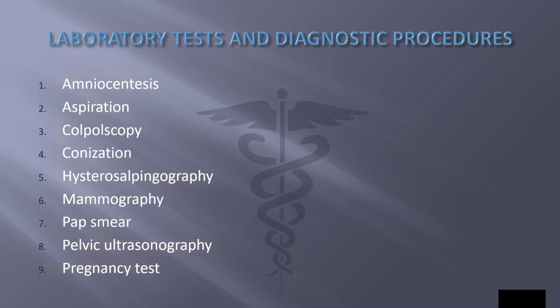Pap smear: insertion of an instrument, a spatula, into the vagina to obtain a sample of cells from the cervix, the neck of the uterus. Microscopic analysis of the smear can detect the presence of cervical cancer. Pelvic ultrasonography is recording or imaging of sound waves as they impact organs in the region of the hip. In transvaginal ultrasound, a sound probe is placed in the vagina. Pregnancy test is measurement of human chorionic gonadotropin, or HCG, a hormone in blood and urine that indicates pregnancy.